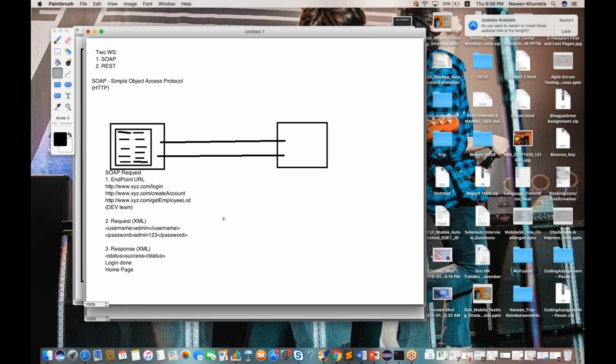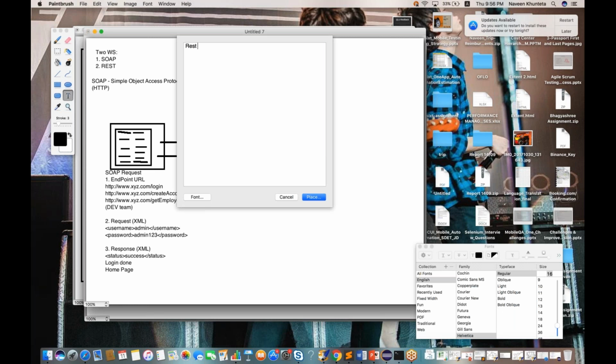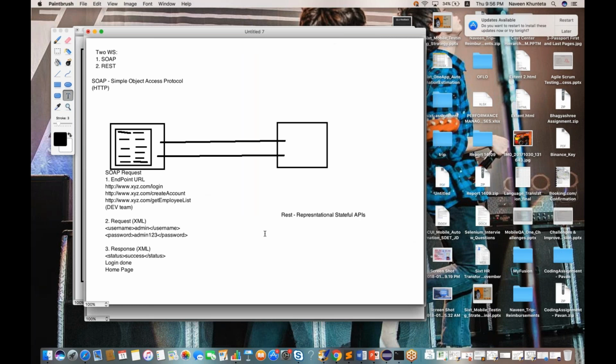Now let's talk about the same request: we are sending from one server to another server, one system to another system. We are filling this particular form or maybe logging in through REST. REST is not a protocol, REST is an architecture. The full form of REST, guys, always remember, is representational state transfer, representational stateful APIs.